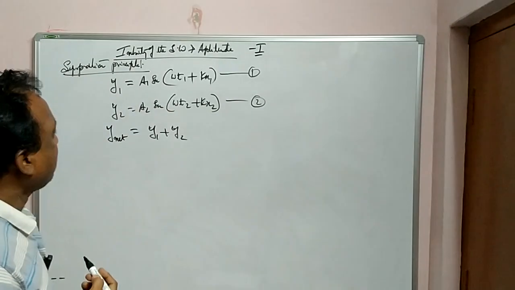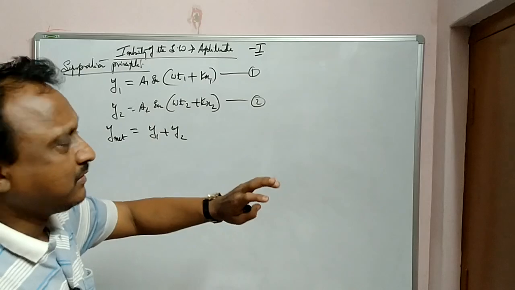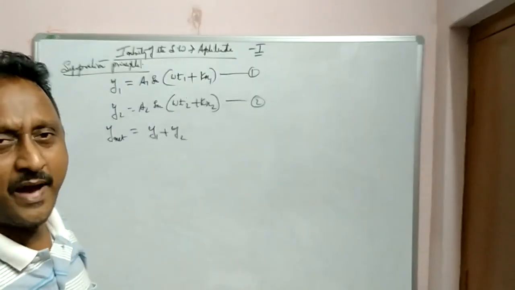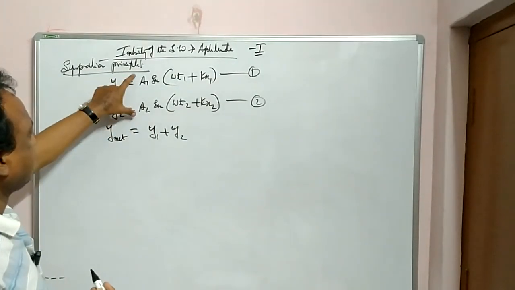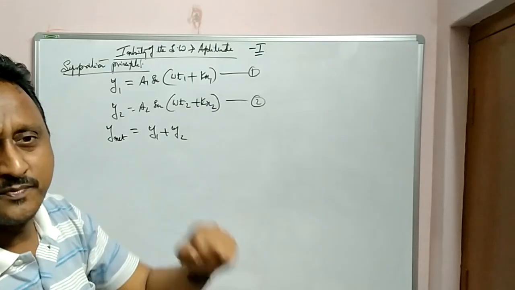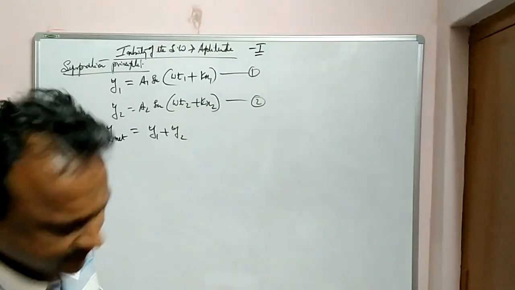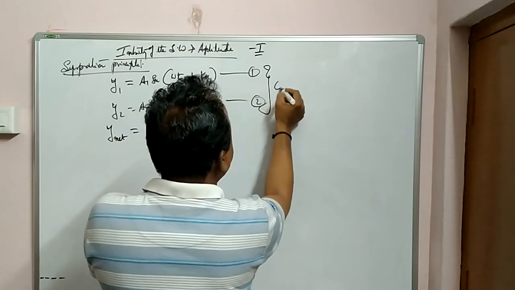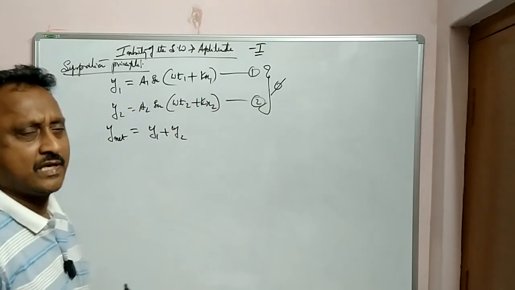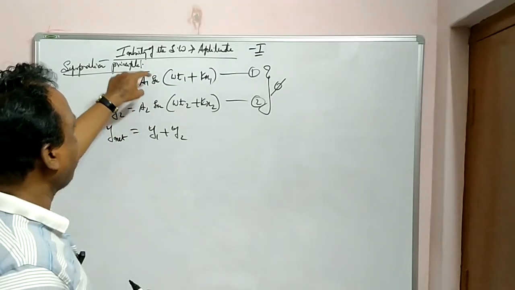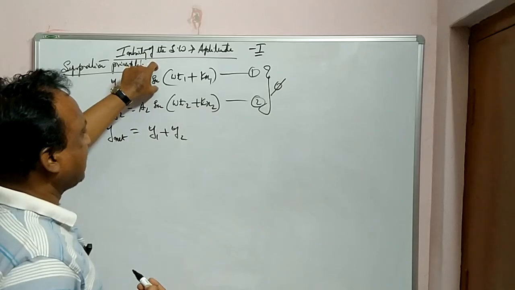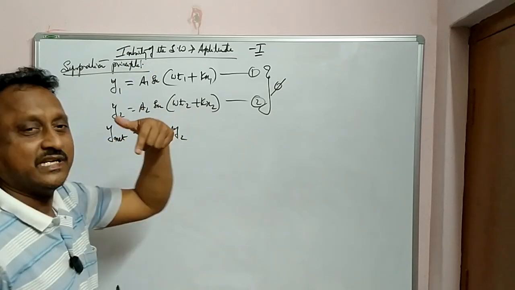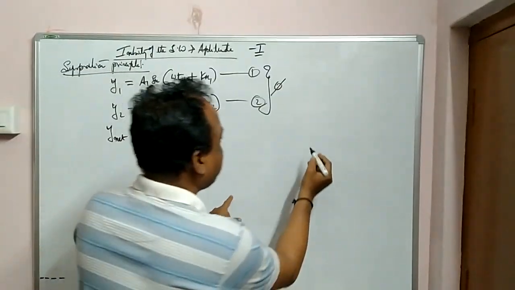Now I will tell you the resultant of these two by a simple method, using the parallelogram law. To get the resultant of these two, suppose the phase difference between the two waves is phi. Take the first wave as lagging and the second wave as leading.